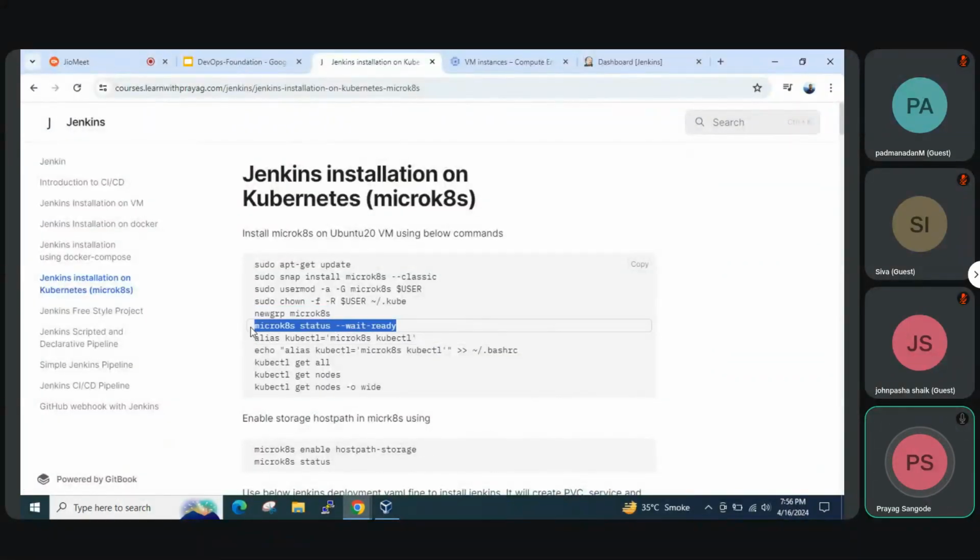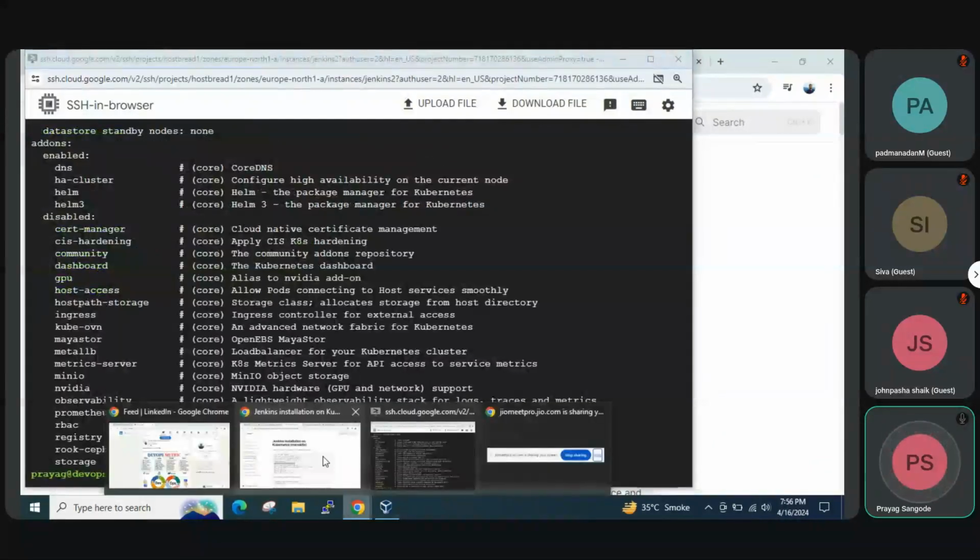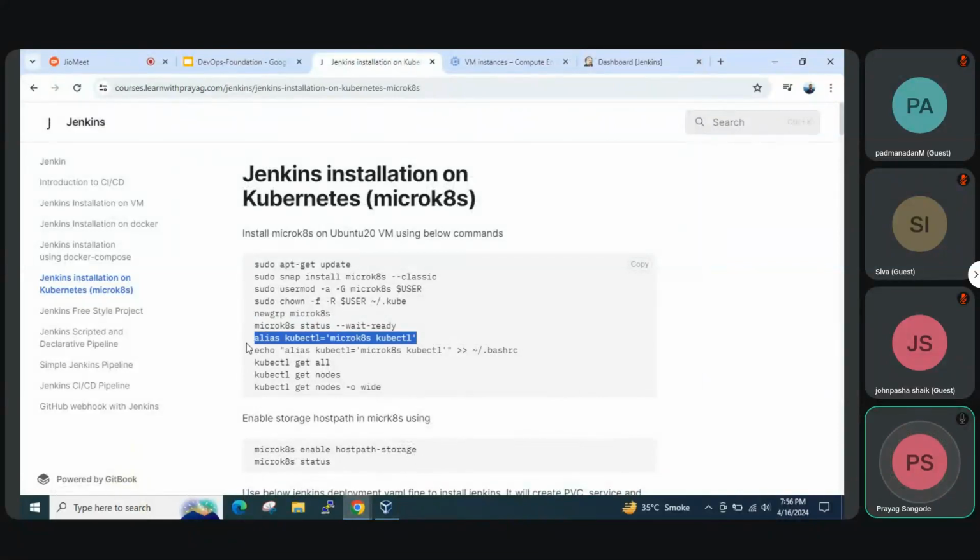Let's check if it is ready. Okay, it's running fine. We'll just add an alias.